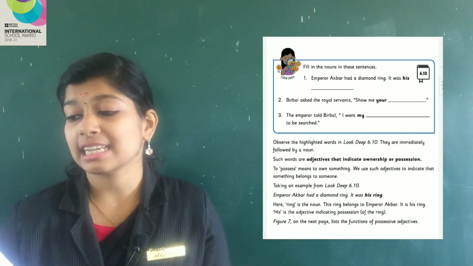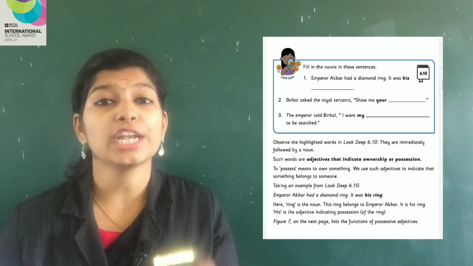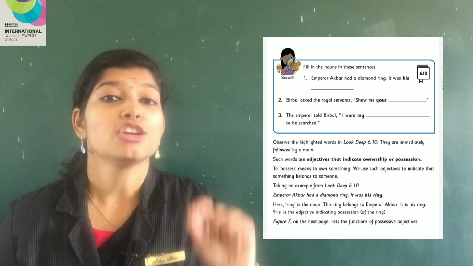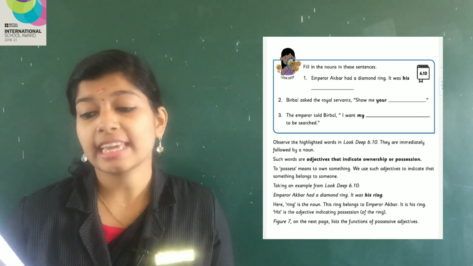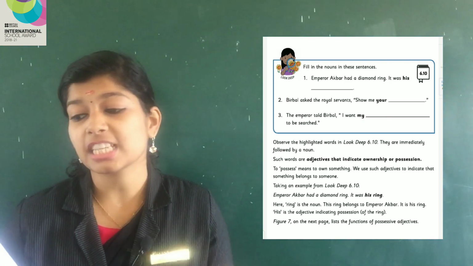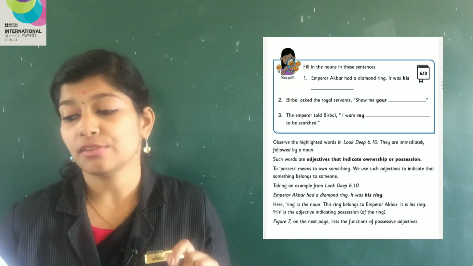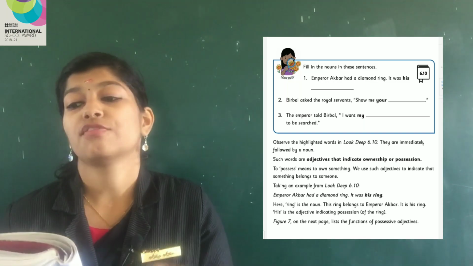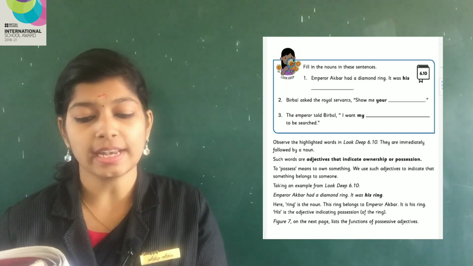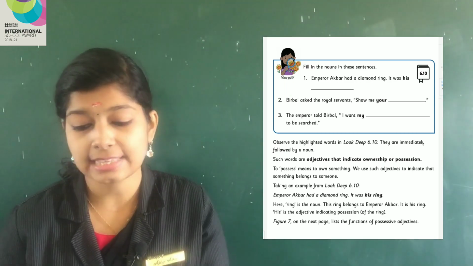We use such adjectives to indicate that something belongs to someone. Why do we use these adjectives? To show that something belongs to someone. Taking an example from Look Deep 6.10, Emperor Akbar had a diamond ring. It was his ring.